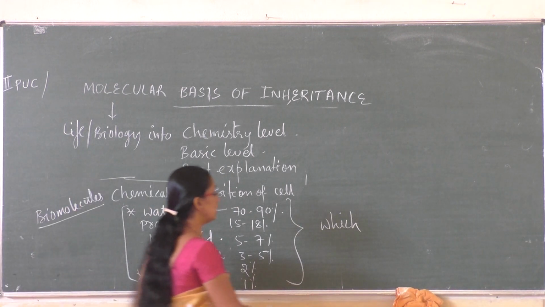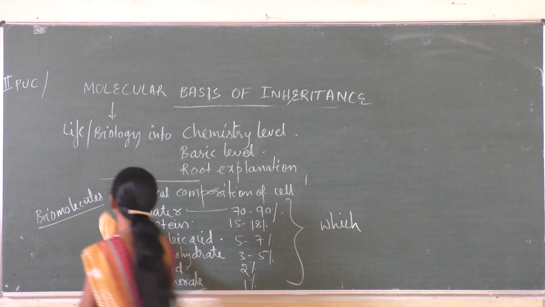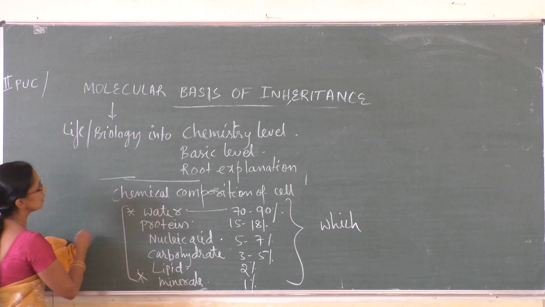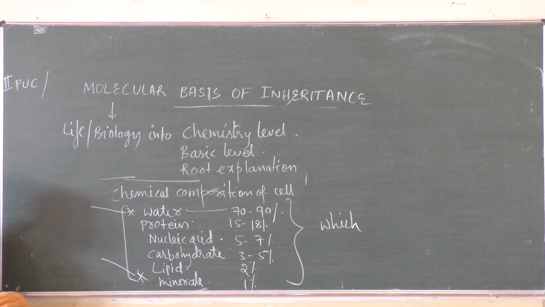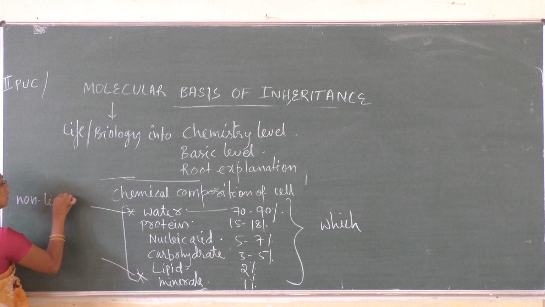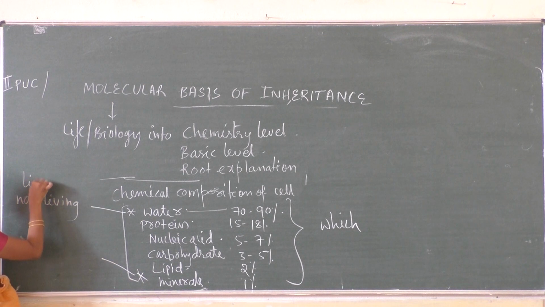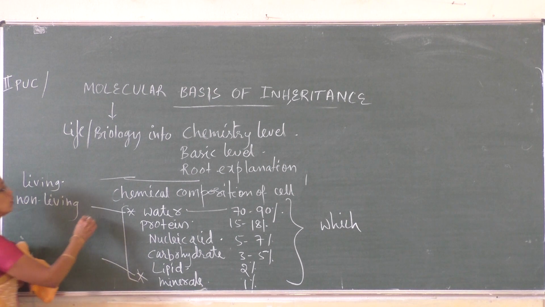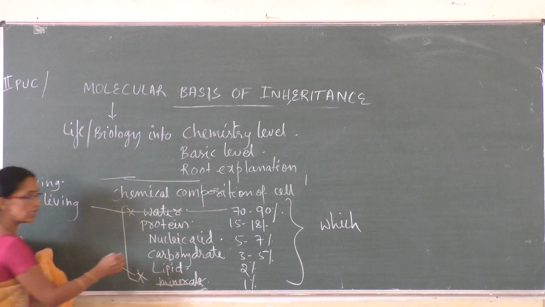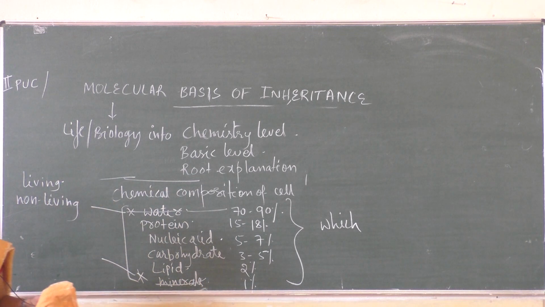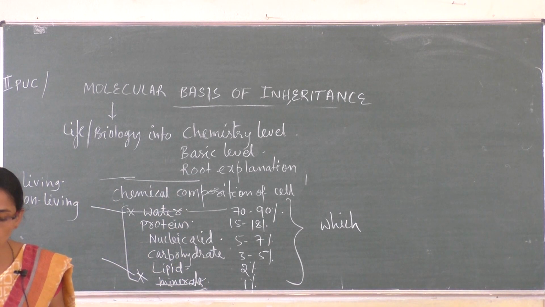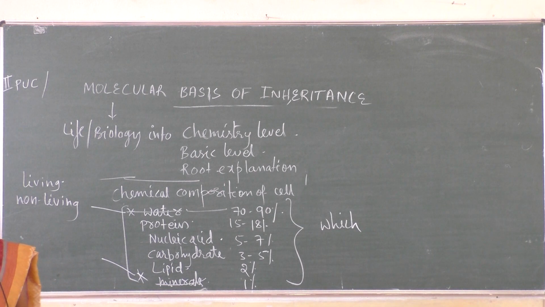Before that, scientists also found that water and minerals are present both in living as well as non-living things. There is no inheritance in non-living things. That's why we can exclude these two.